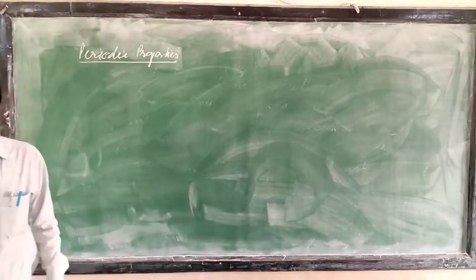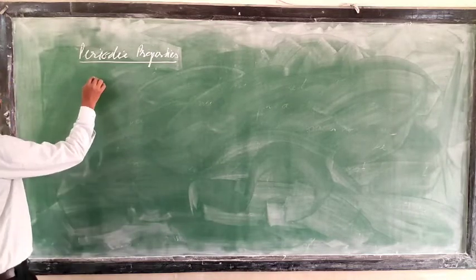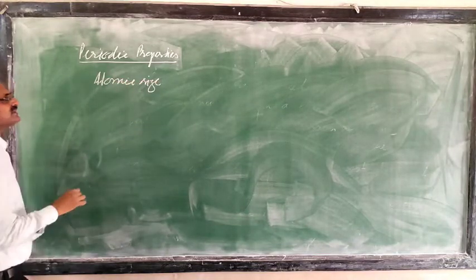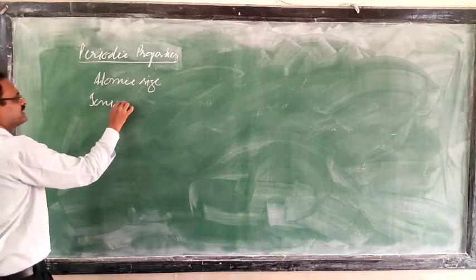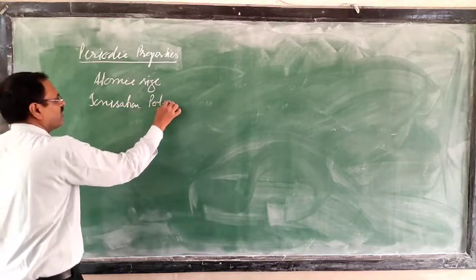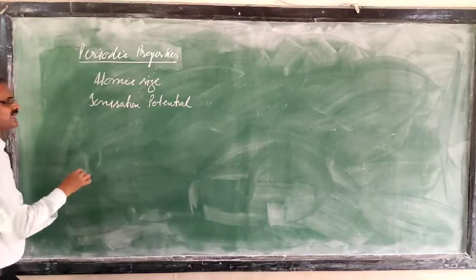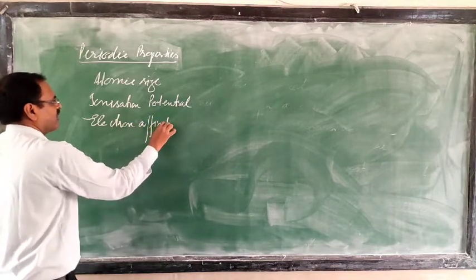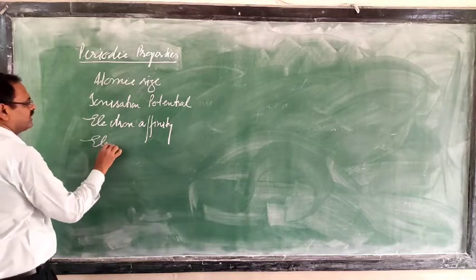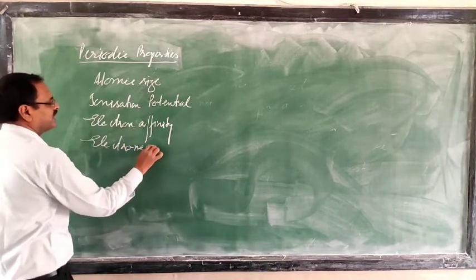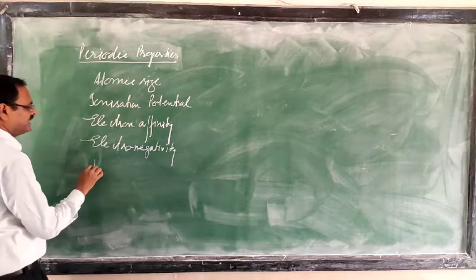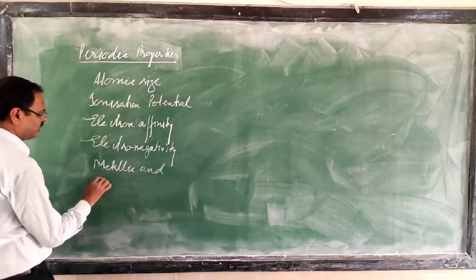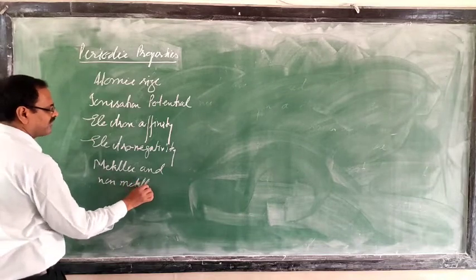The periodic properties are atomic size, ionization potential, electron affinity, electronegativity, and metallic and non-metallic character.